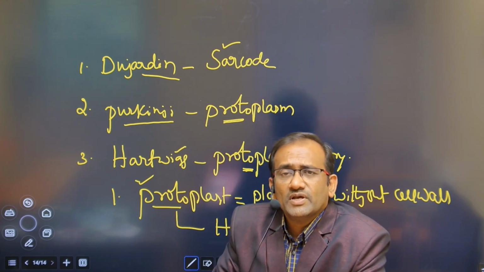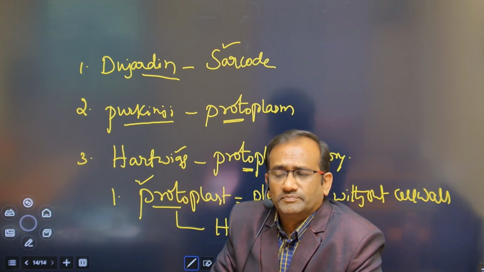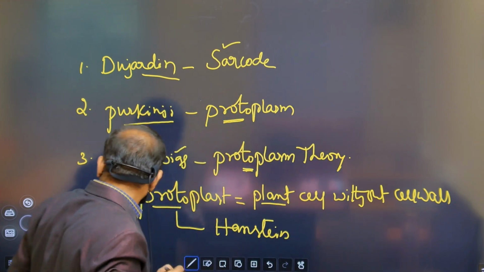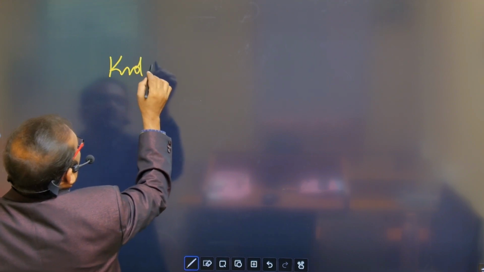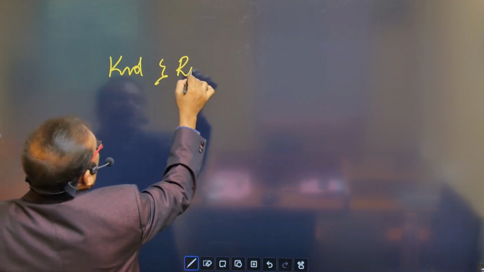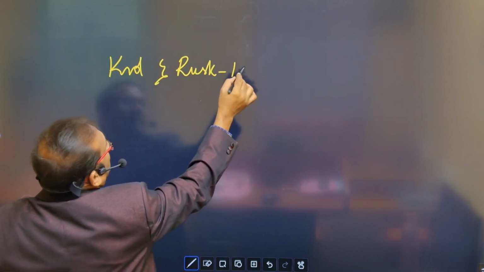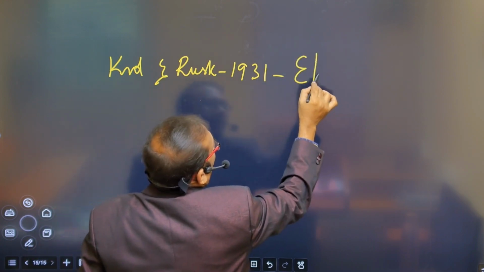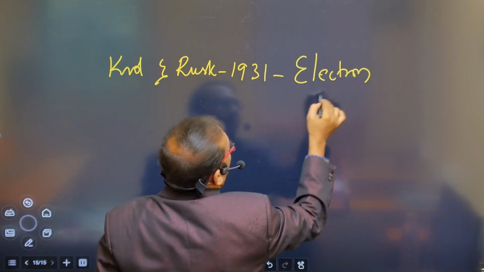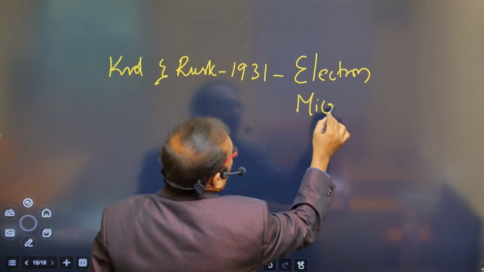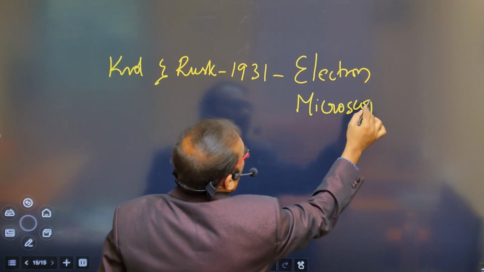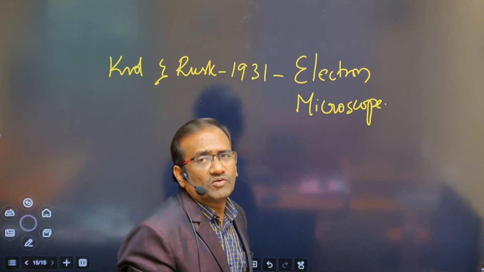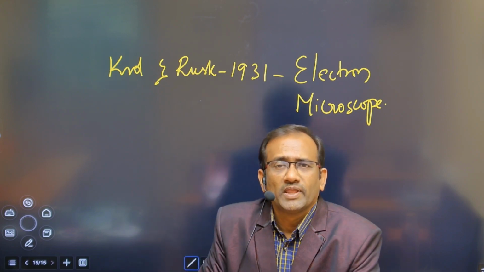So first time Knoll and Ruska, in the year 1931, discovered the electron microscope.